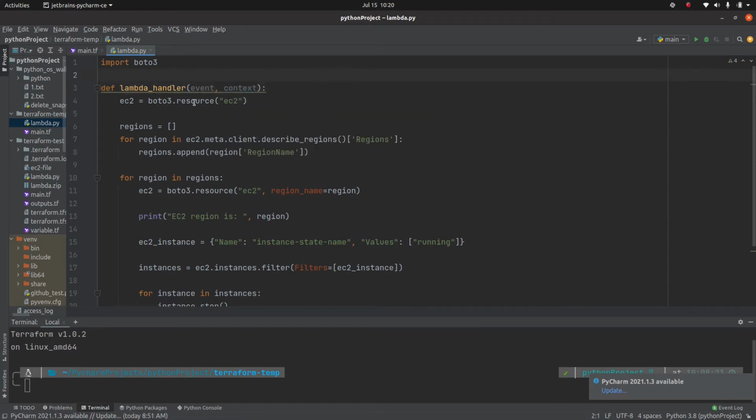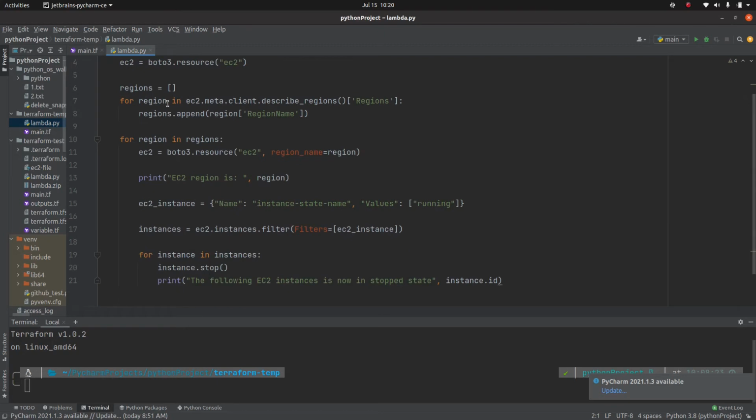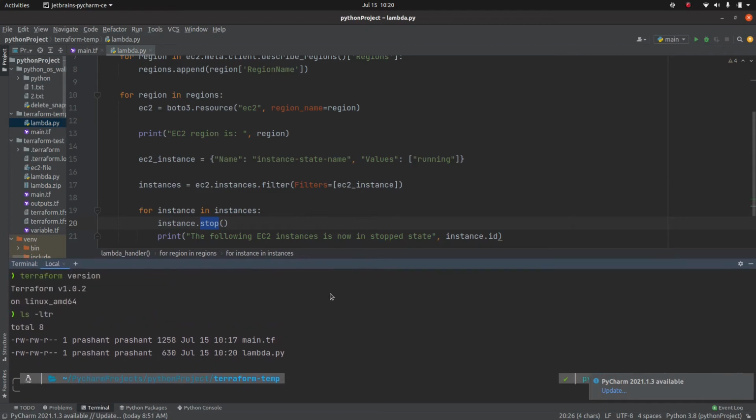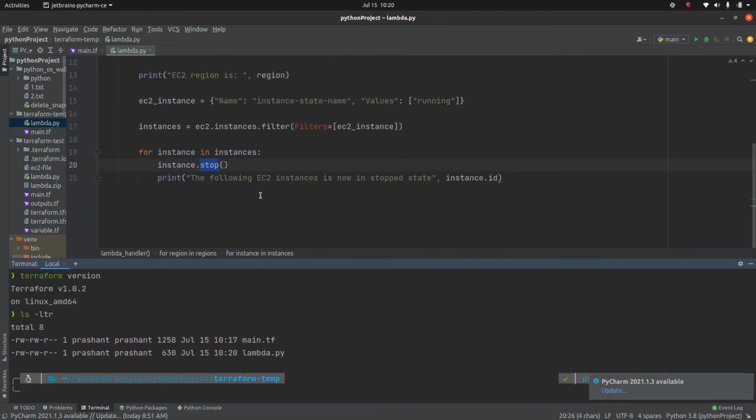Then we create this Boto3 resource, iterate over the regions, and filter out the instances which are in running state, and if an instance is running we stop it. If you do not understand this code, please check my earlier video, where I explained step by step how to build it. In the case of lambda, we are going to zip this code.